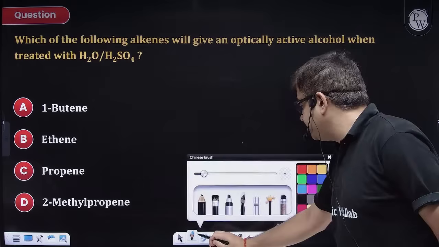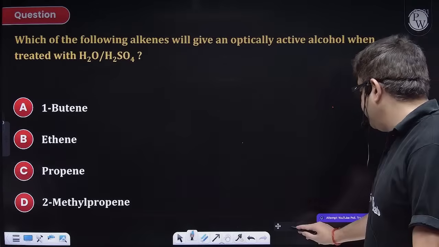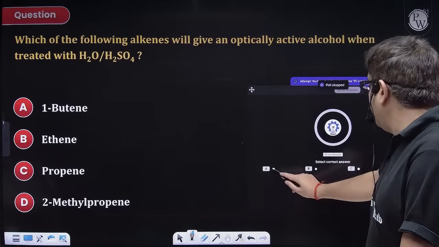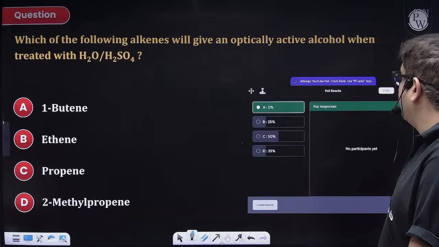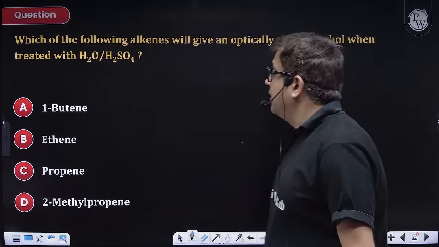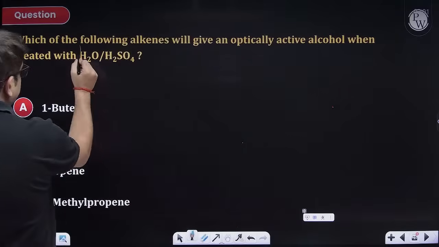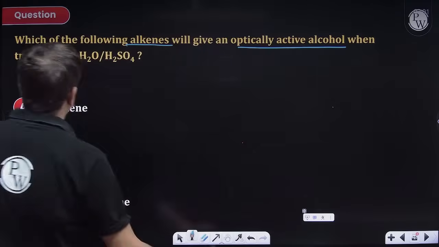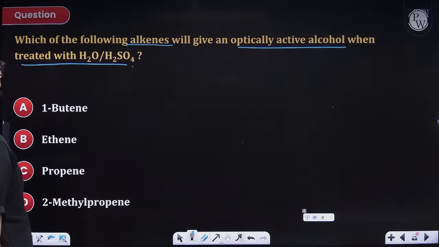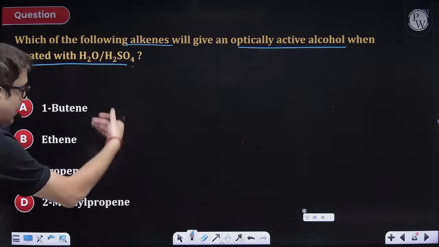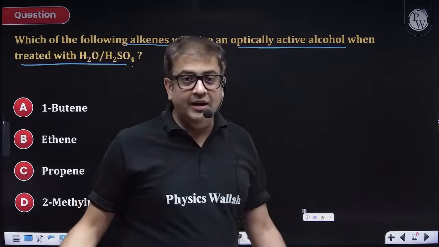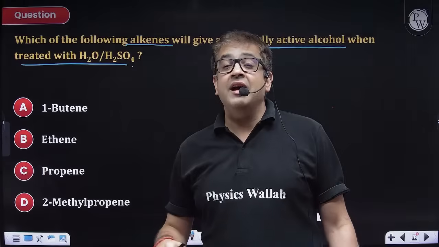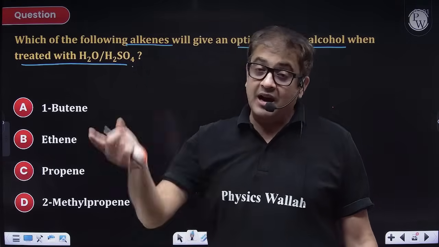Moving to this one. Okay. So let us see how many are answering it correctly. None. Okay. Let me read this question for you. Following alkenes will give optically active alcohol when treated with alcohol and H2SO4. So obviously you have to do it for every alkene, but when an alkene undergoes hydration, a carbocation is formed.